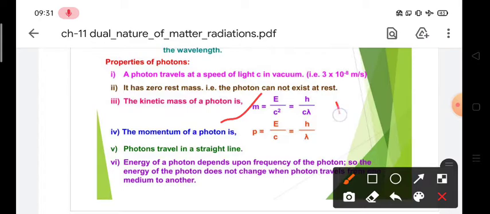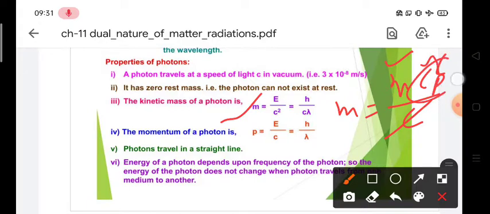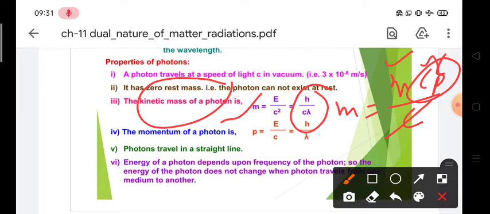Because we know that energy is nothing but mc square. If you divide it by c, the velocity of light, you will get mass into velocity, that is linear momentum. So it shows us the kinetic mass, and it is equal to hc upon lambda as well.